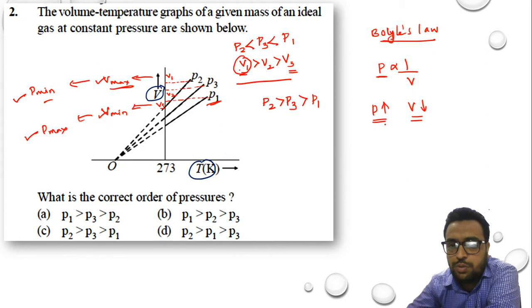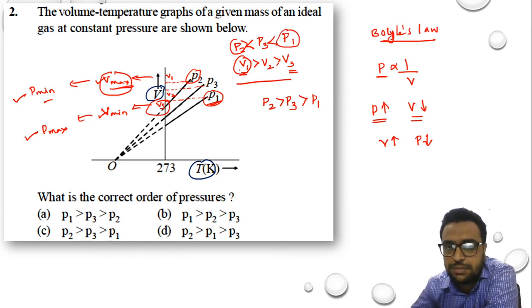As per Boyle's law, if the volume decreases, pressure increases, and if the volume increases, pressure should decrease. We have seen the volume is maximum in case of P2, so the pressure is minimum, and the volume is minimum in case of P1, so the pressure is maximum. तो यहाँ पे क्या होगा?